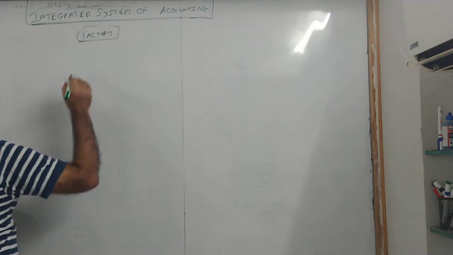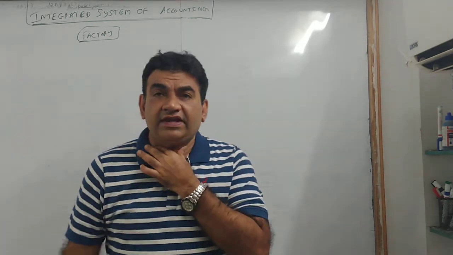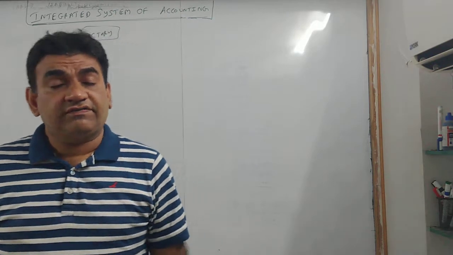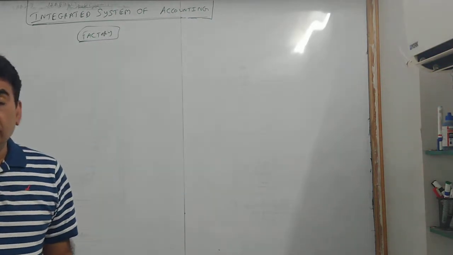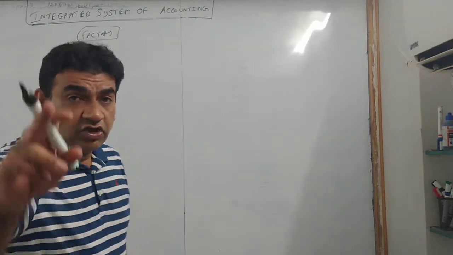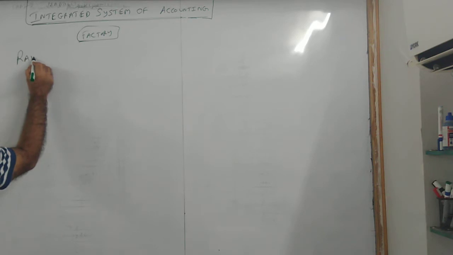Because अगर factory रहेगा तो ही manufacturing process होगा ना. You are a manufacturer, you want to manufacture goods, you cannot manufacture without a factory. Now, when you manufacture goods, क्या क्या activities होता है? What all activities take place? First, what happens? You buy raw materials.